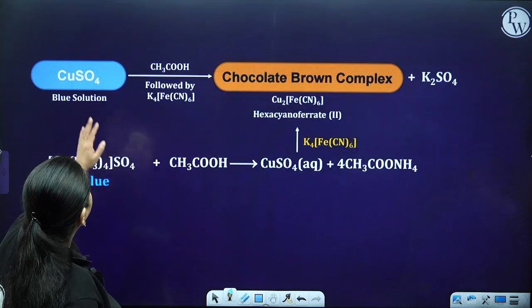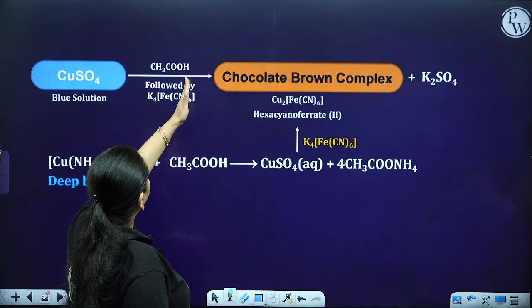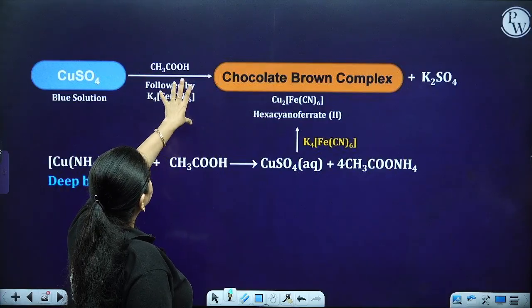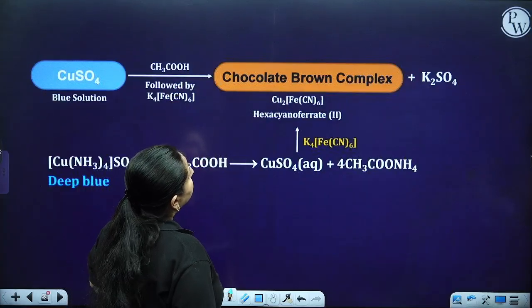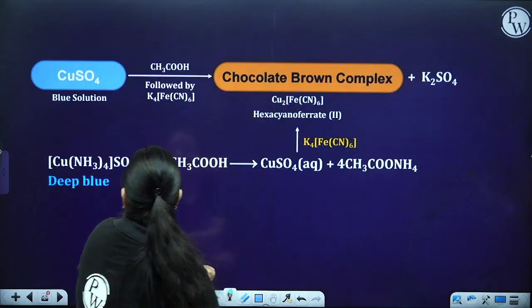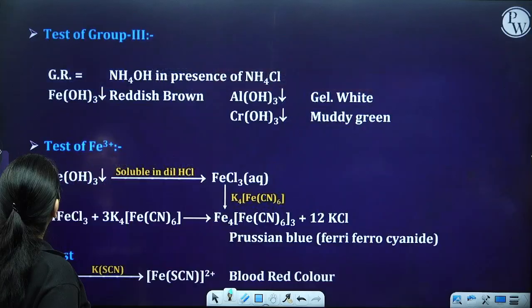Next, copper sulfate, which is blue in solution, when put in acetic acid, is going to give me a hexacyanoferrate, which is a chocolate brown complex over here. Okay, so which shows that copper is present.